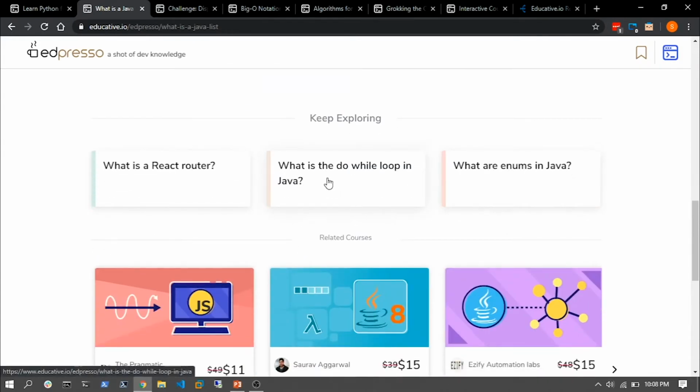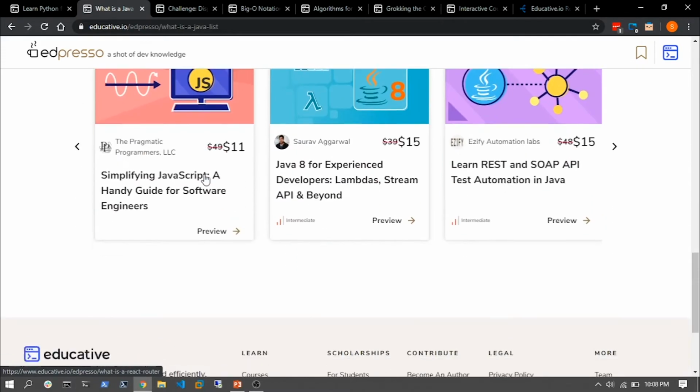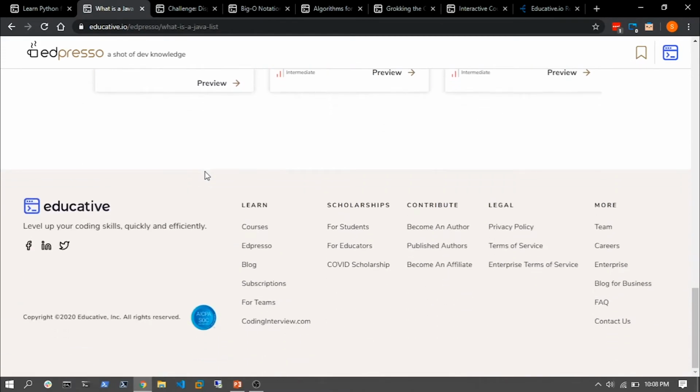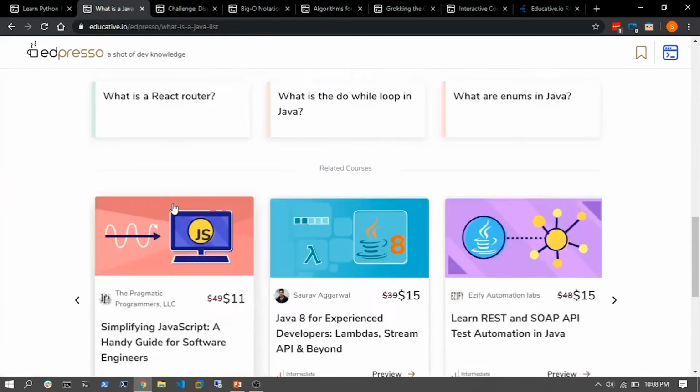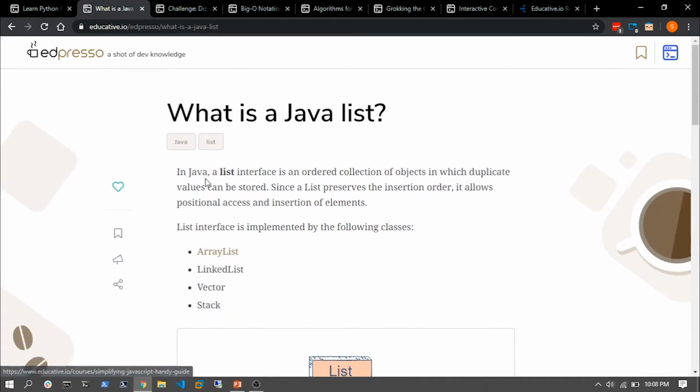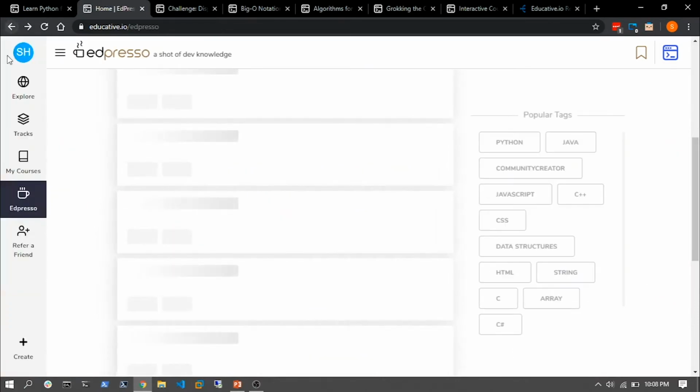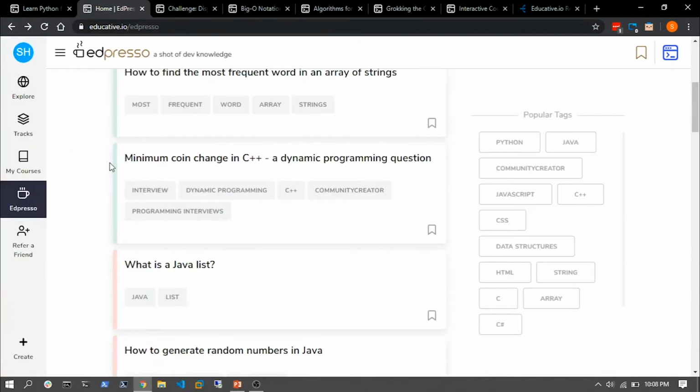Great. Maybe you have other questions like what are enums in Java? What is a do-while loop in Java? What is a React router? And so on and so forth. So Espresso is basically your go-to platform or your go-to forum in Educative itself in order for you to learn about short questions and their answers. Now I'll just get back to Educative actually.